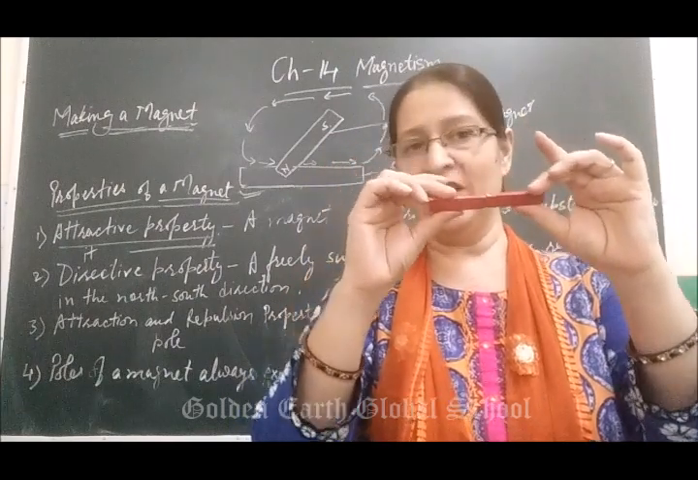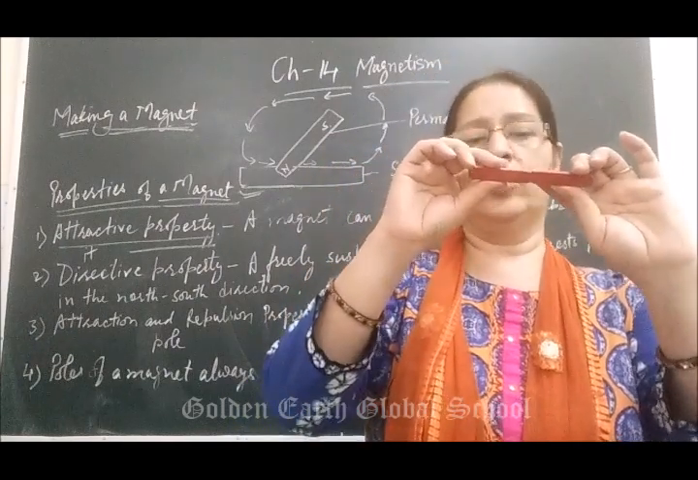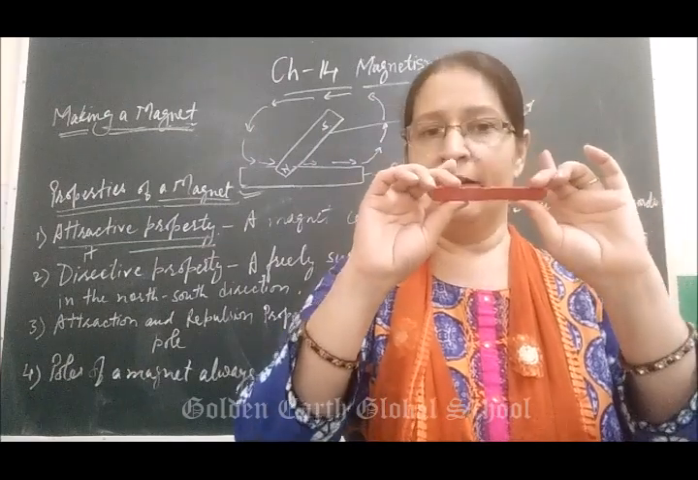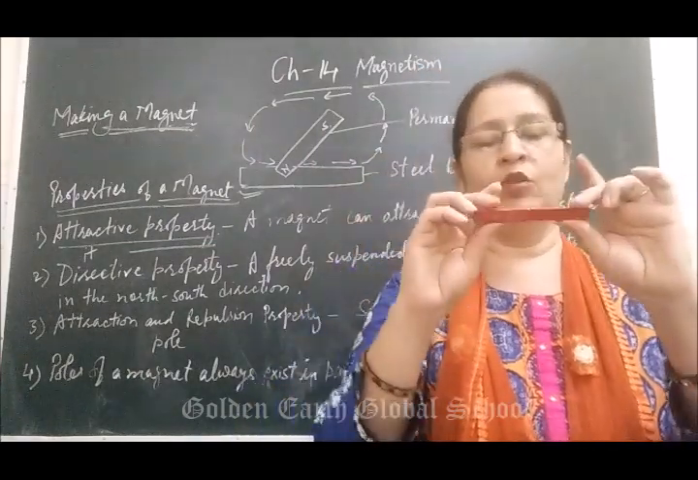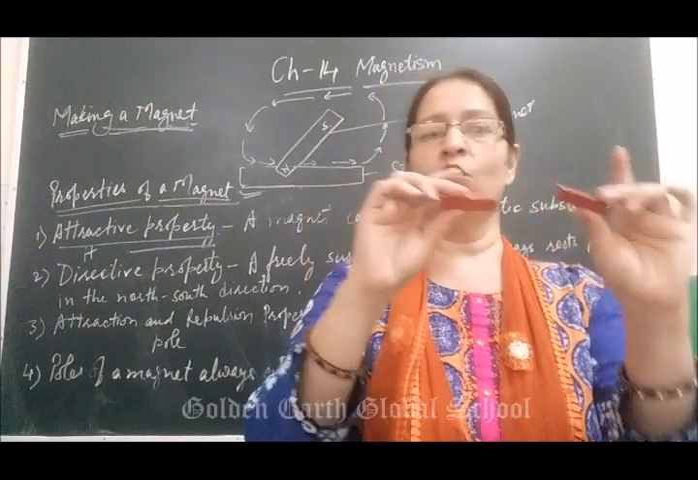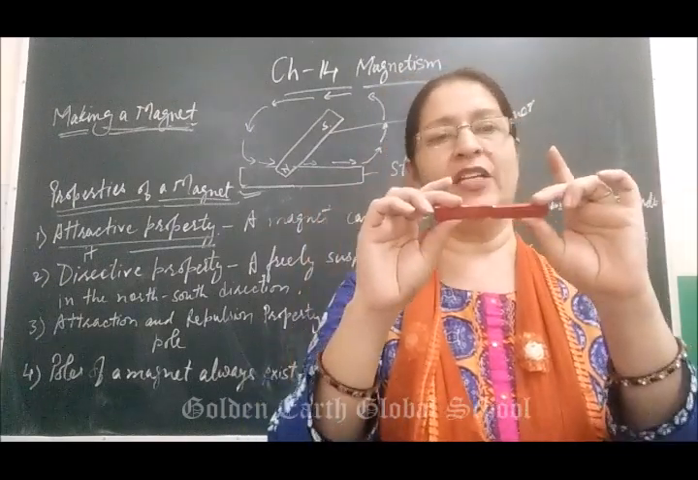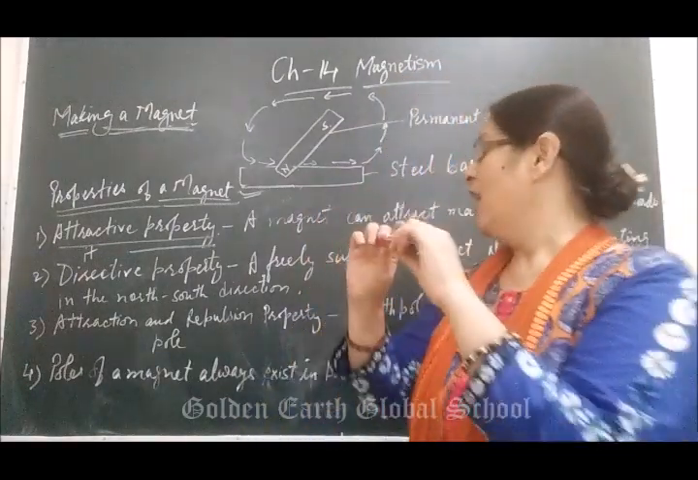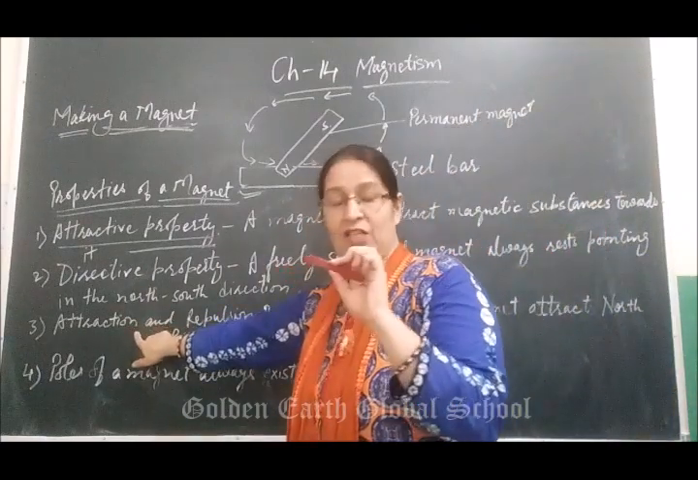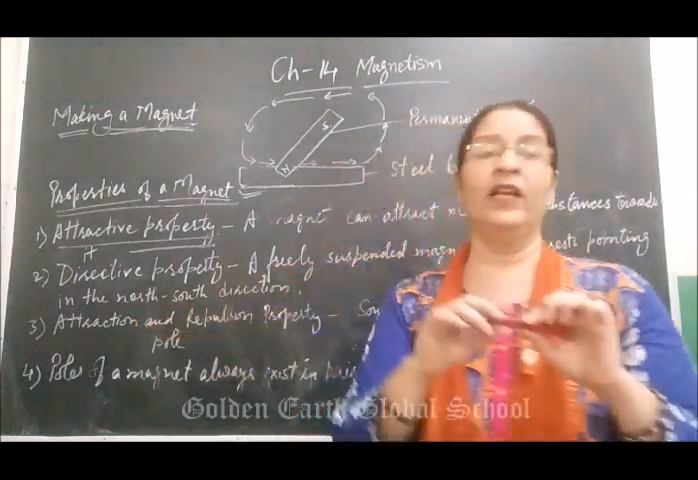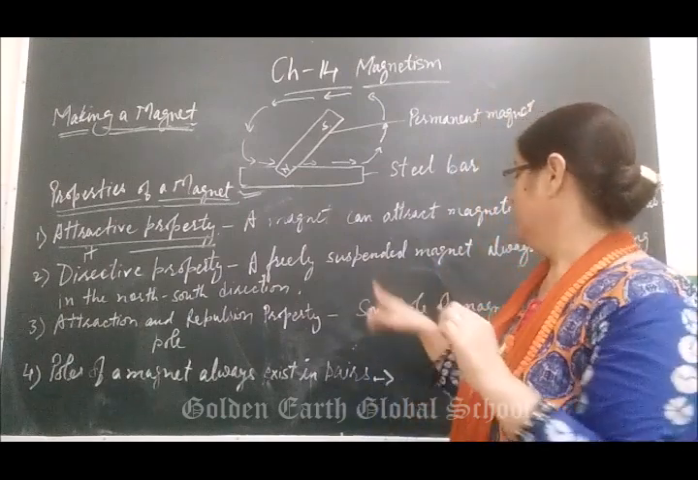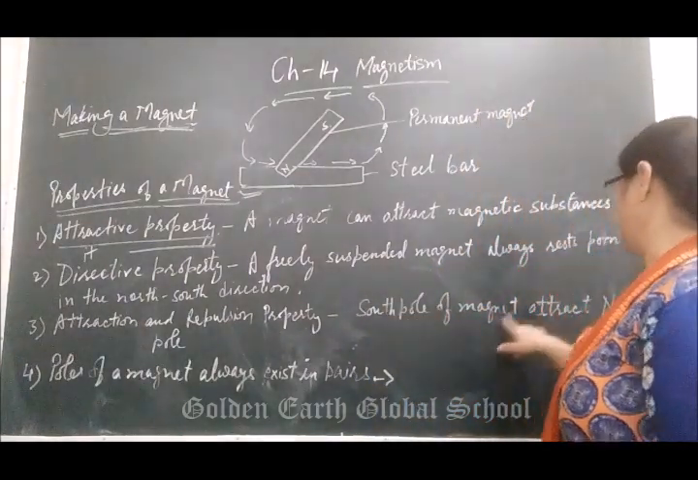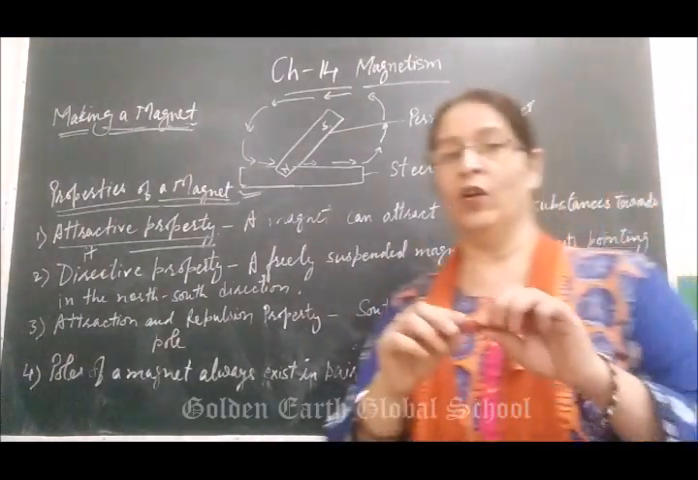Why are they attracting each other? Because north pole and south pole will attract each other. South and south pole will repel each other. North and north pole also repel each other. Means opposite poles will attract each other and same poles will repel each other. So the south pole of the magnet attracts the north pole of the magnet.